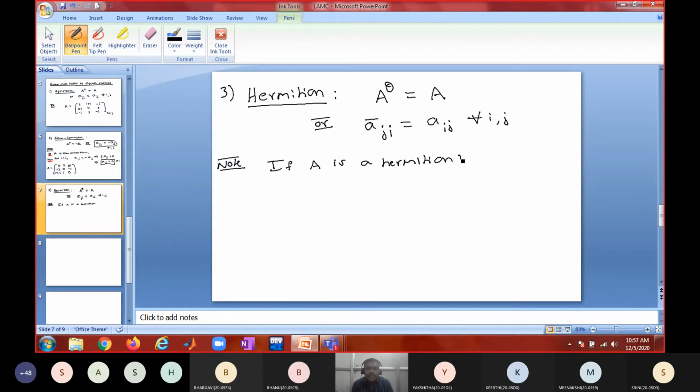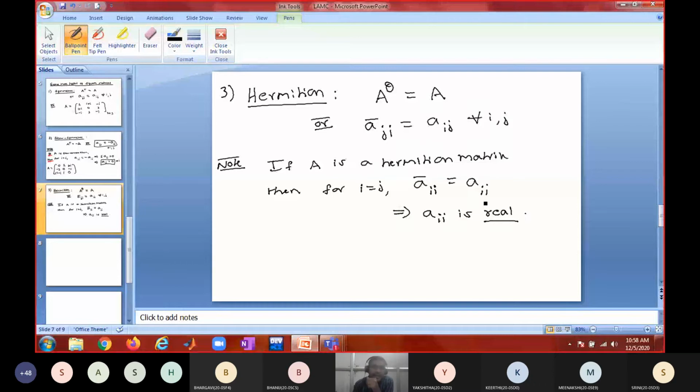If A is a Hermitian matrix, then for i equal to j, what can we have? I am replacing j with i. A bar II must be equal to AII. But when will the conjugate of a number be itself? When it is real, when it doesn't contain any imaginary part. So AII must be a real number. So what is the property of a Hermitian matrix? All the principal diagonal elements in a Hermitian matrix are real.